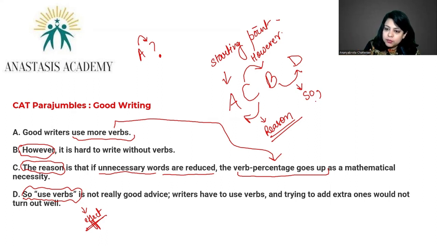It's like saying breathe more, something like that. A person is living, he will breathe. And unless you're talking about some guided breathing techniques or whatever, it's redundant to say all that. So writers have to use verbs, and trying to add extra ones would not turn out that well. So the correct transition would be A, C, B, D.